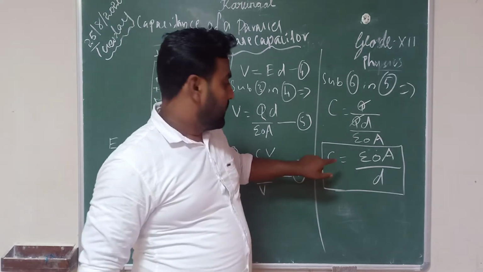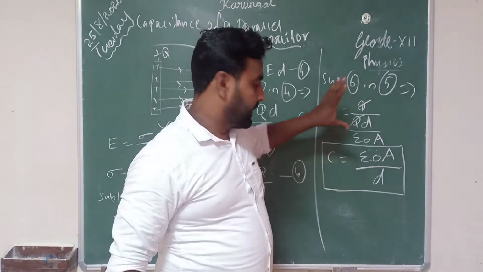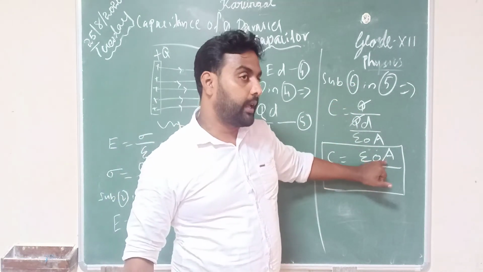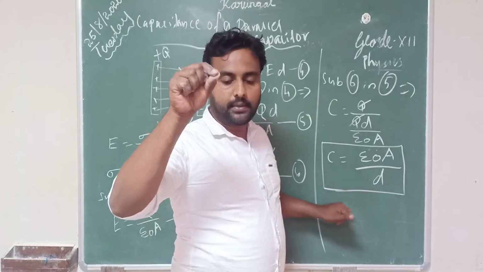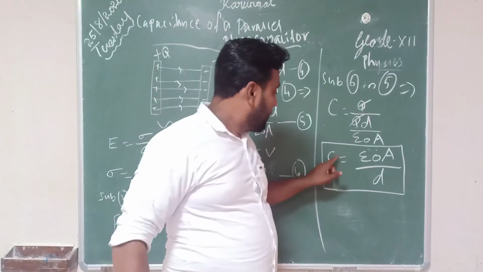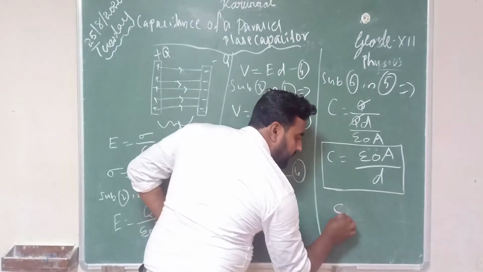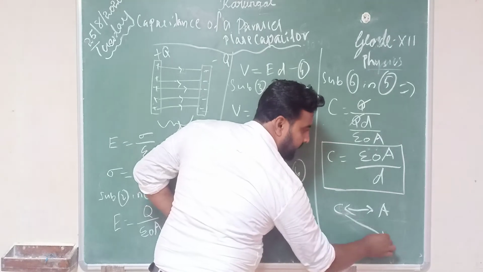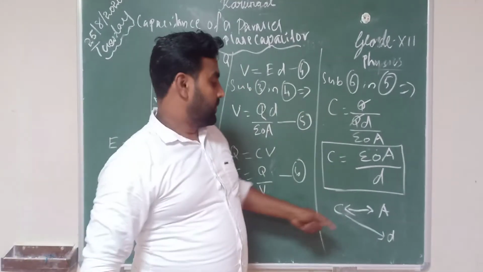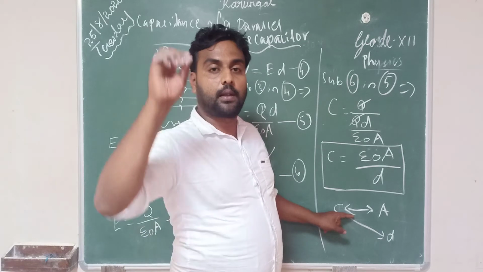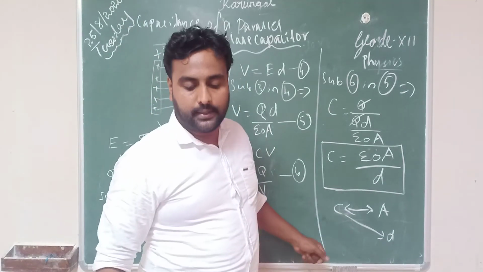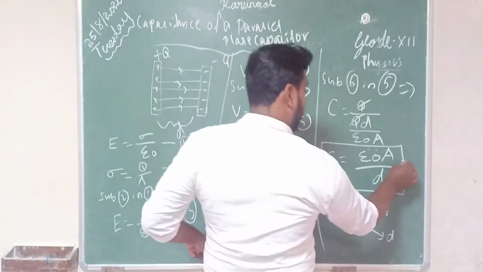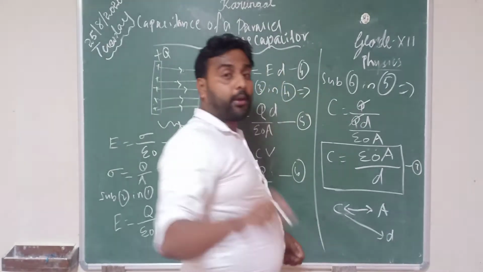Now, this equation gives evidence of something. You see, C equal to epsilon 0 A by D. It means C is directly proportional to A. You can keep this as equation 7.